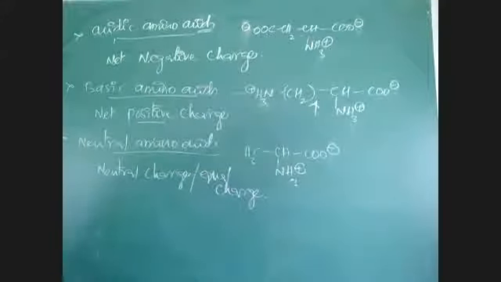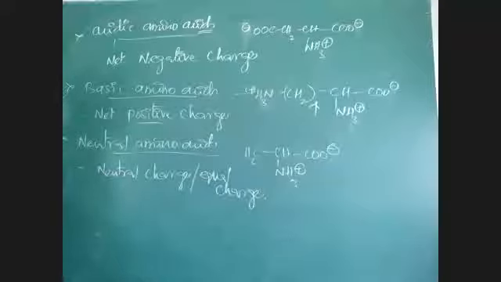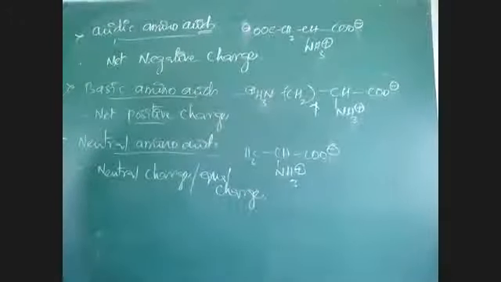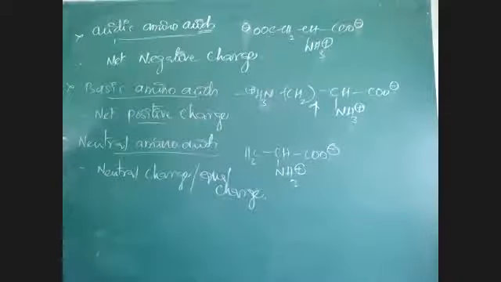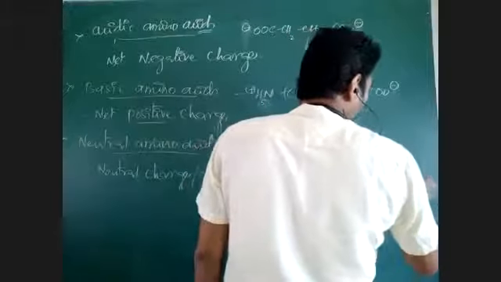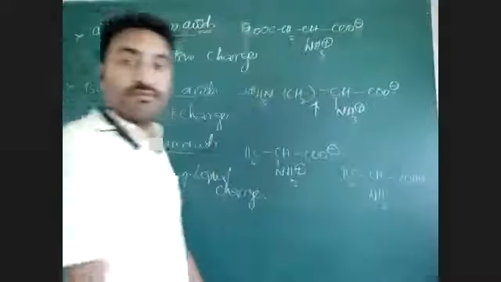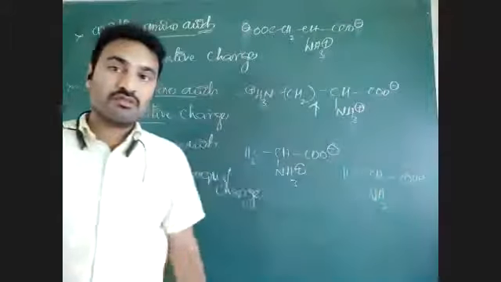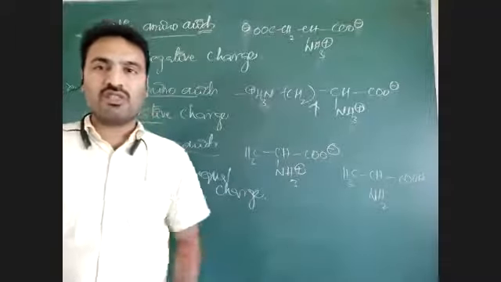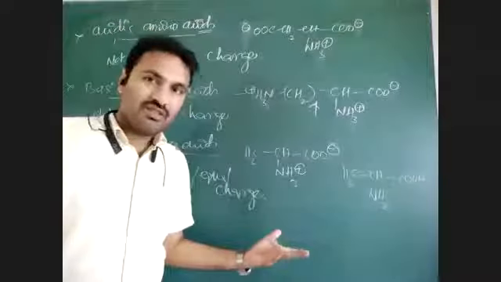Zero charge we can say. But if you say no charge, then CH3, CH, NH2, COOH is also no charge, and this with 1 plus and 1 minus will be 0. Then what is the difference between the two?